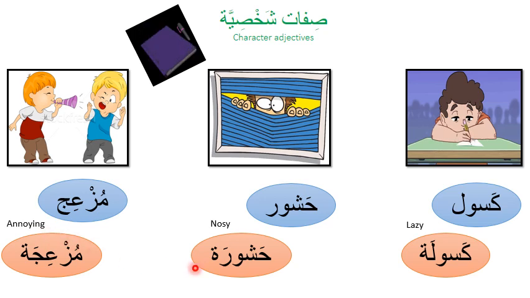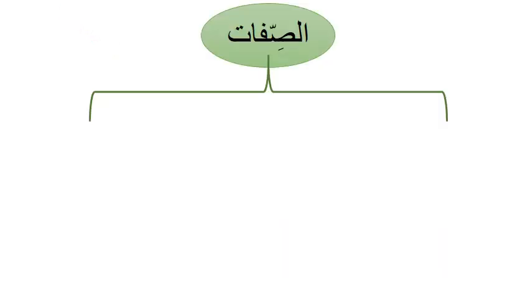Read with me again. صفات سلبية, negative adjectives. كسول, كسولة. حشور, حشورة. مزعج, مزعجة. Now pause the video and read the adjectives again, then open your purple book and write the new adjectives. And now, before we move to the next point, I want to highlight something really very important: we are using the negative adjectives to enrich our vocab, not for anything else.